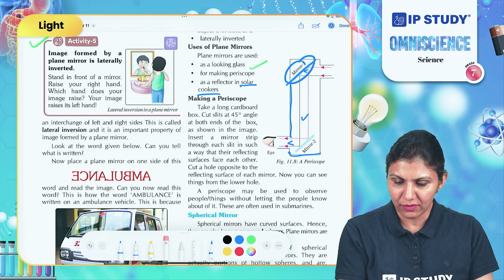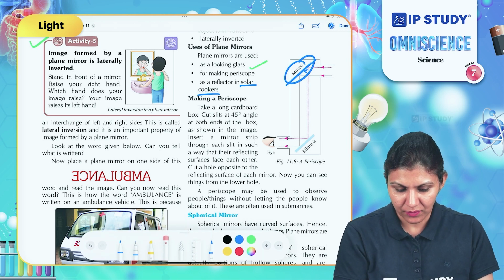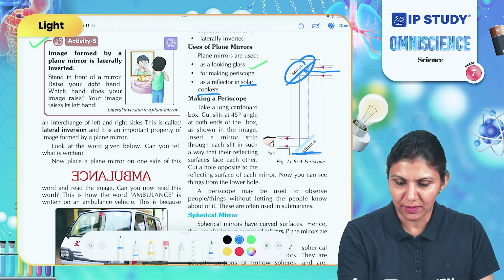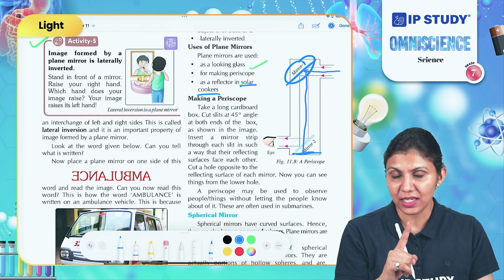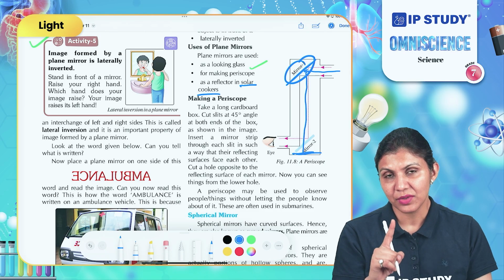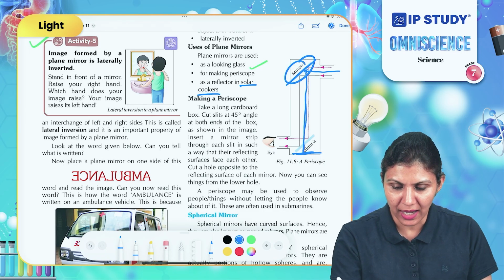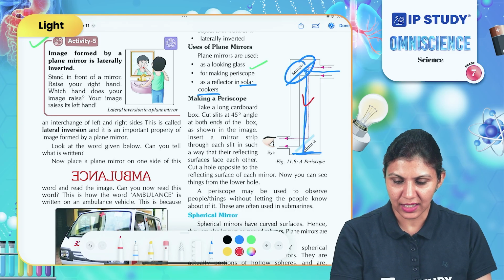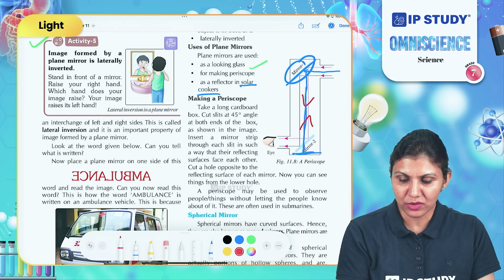You will have a mirror placed here like this, at 90 degrees. So what will happen? If a light ray is coming here and striking it, it will make the same angle. The angle of incidence is 90, so the angle of reflection will also be 90. It will move back in the same path. It will follow the same path to return, and we will not be able to see any image through this point.